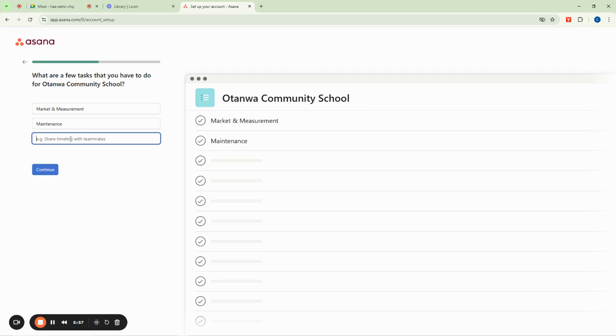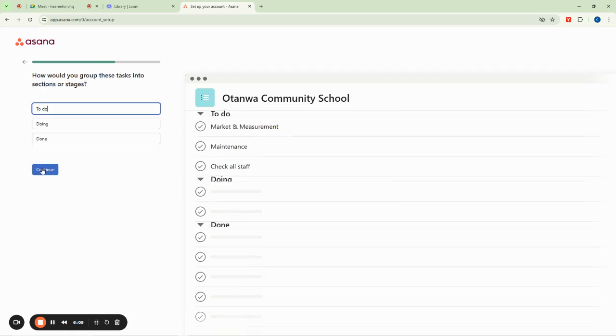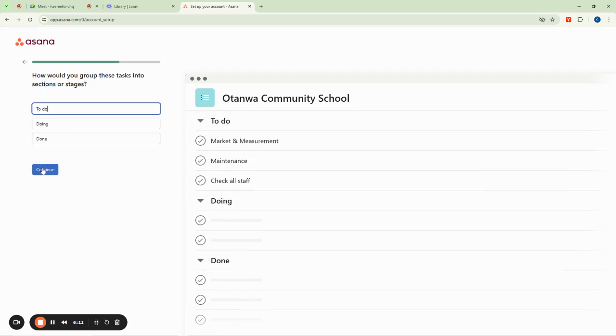What did we do in the other one that we did? We have to maybe check all stuff before we enter the main job. We need to make sure that everybody is okay. So you see now, it has not given us groups, which is to do, doing, and done. So this is what ClickUp could not give us yesterday.